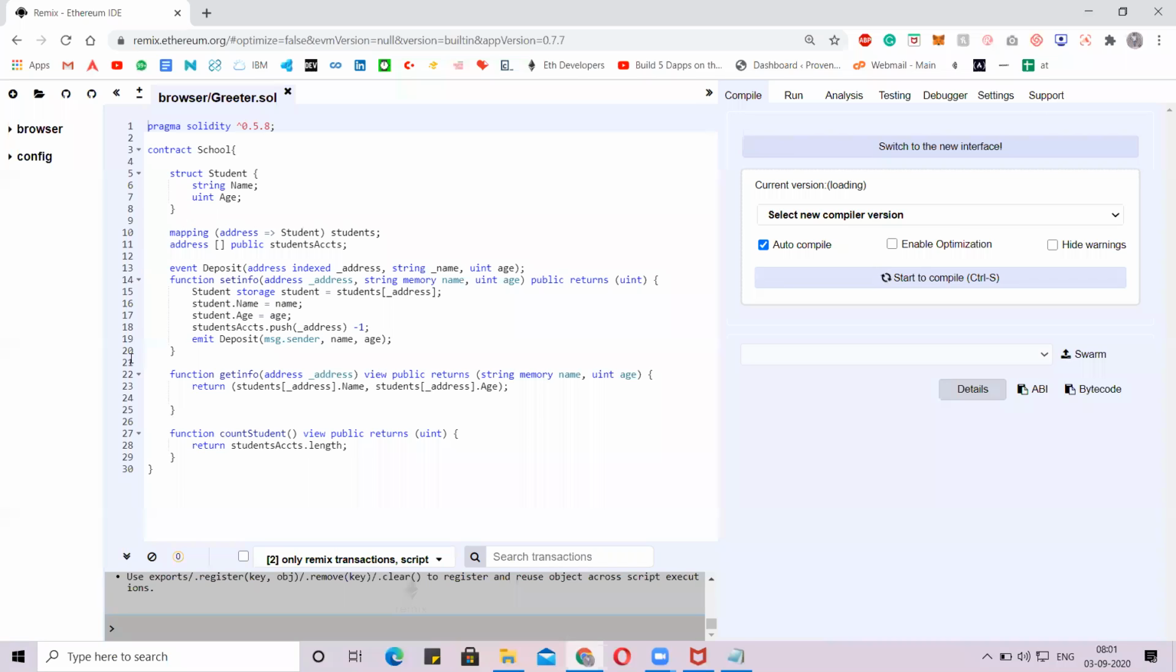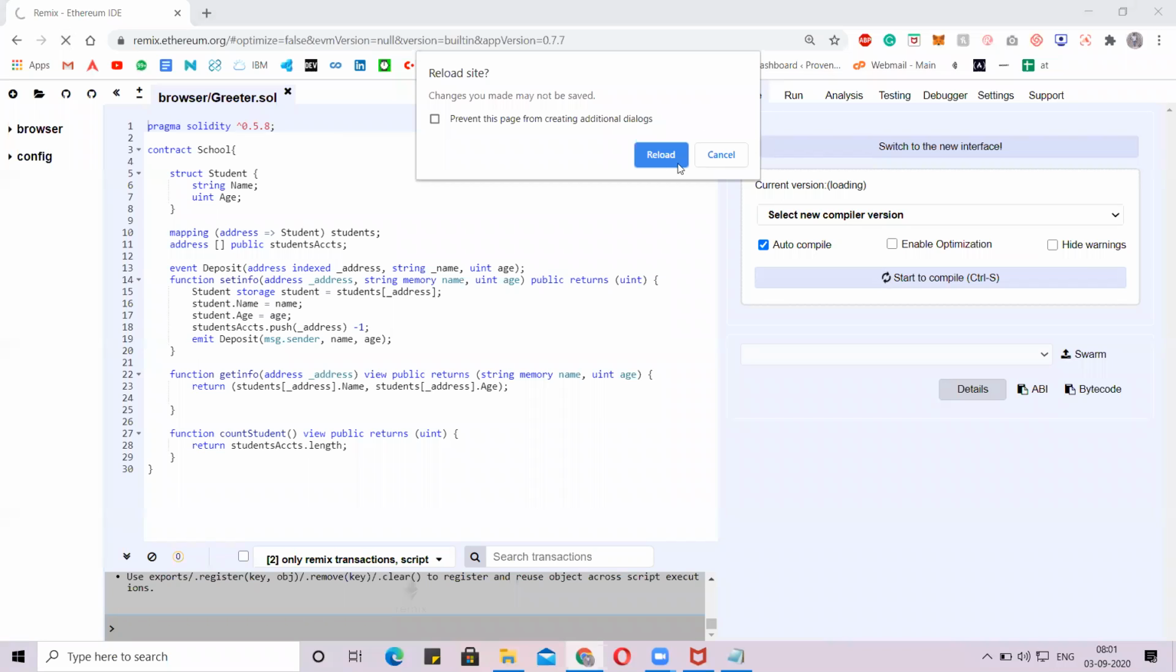Just a second. I'll just refresh this part. Even my compiler is taking so long to reload.